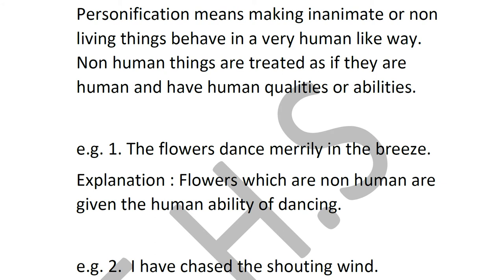Maybe dancing, singing, thinking, running, writing, loving, all these attributes or qualities or abilities of a human being, when they're given to something that's not living, maybe a stone, or non-human, maybe a bird, an animal, they're living but they're not humans. Okay, a tree, a flower. Just like the first example, the flowers dance merrily in the breeze. Now what are the flowers doing?